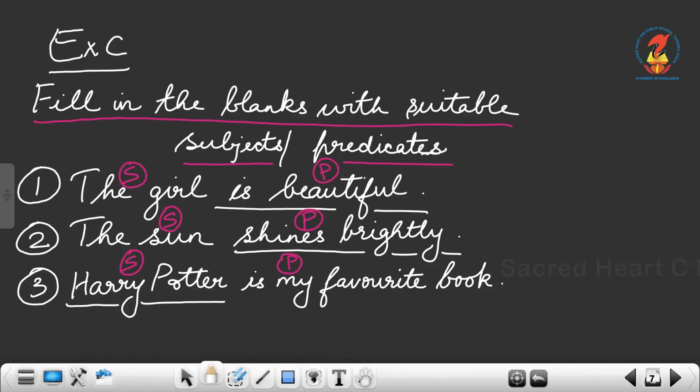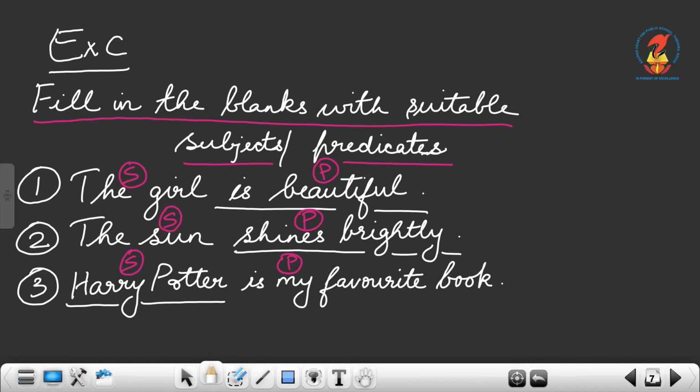Now let's go to the next one, that is, fill in the blanks with suitable subjects or predicates. So wherever you are required to fill in a subject, you are supposed to do that, and where you need to put a predicate, you need to do that. So the first one over here, the girl, and a dash is given there. Whatever you feel, you can write, but over here I have written, the girl is beautiful.